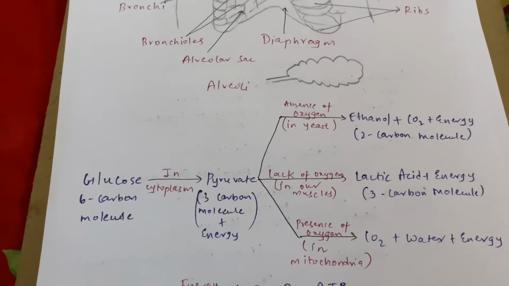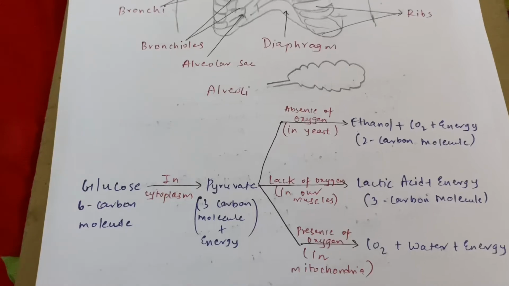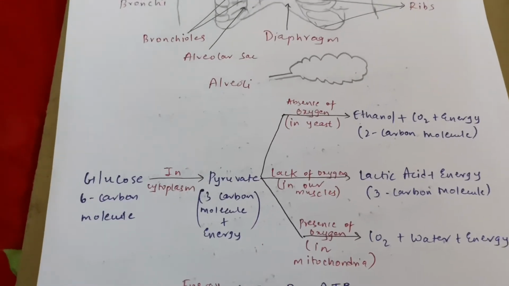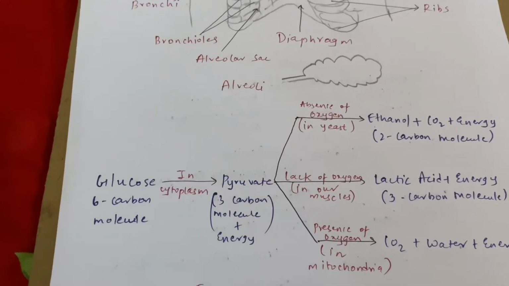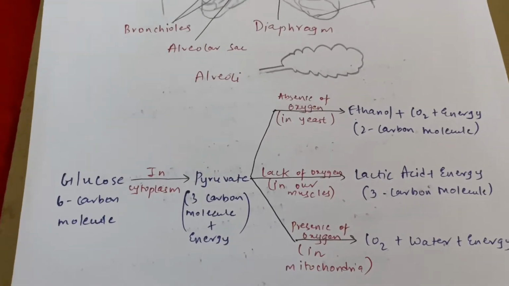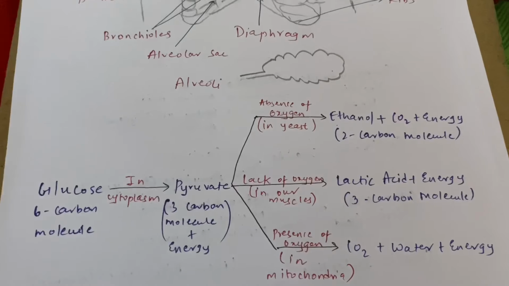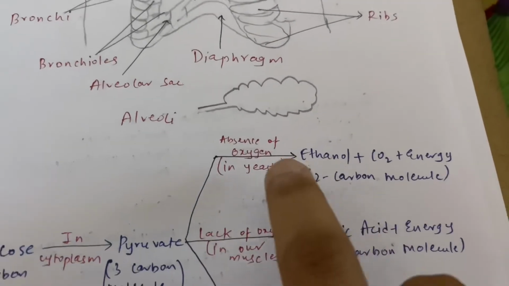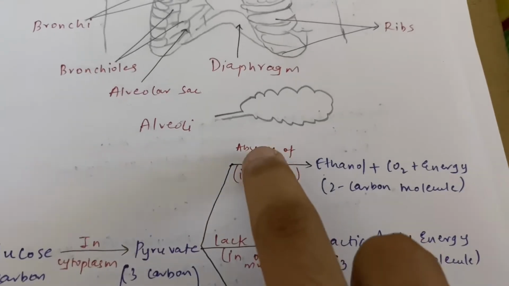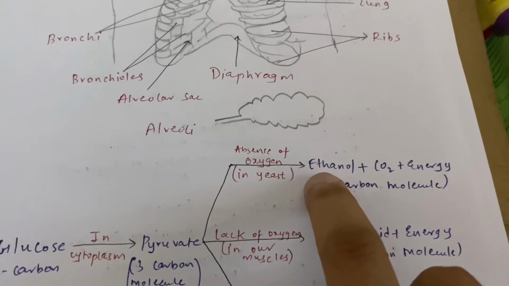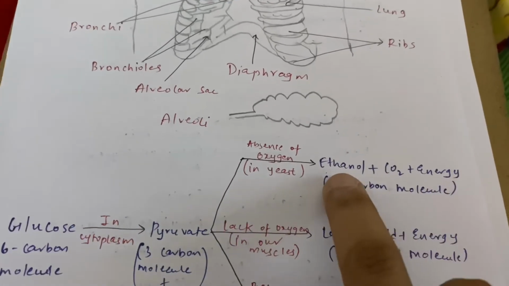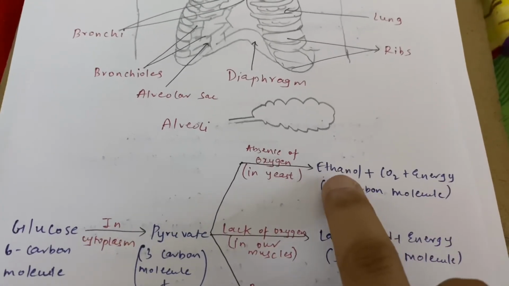What is aerobic respiration? Aerobic respiration means a respiration in which you require oxygen, while the respiration in which oxygen is not required or there is absence of oxygen is called anaerobic respiration. Correct. So let us talk first of all about anaerobic respiration, that occurs in yeast. In the absence of oxygen, this glucose is directly converted into ethanol, carbon dioxide and energy. This yeast uses this energy, and this ethanol is nothing but your alcohol which is used for drinks.